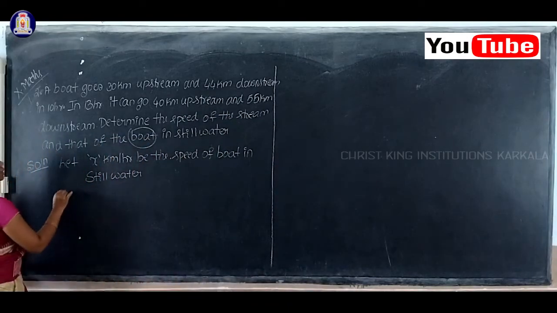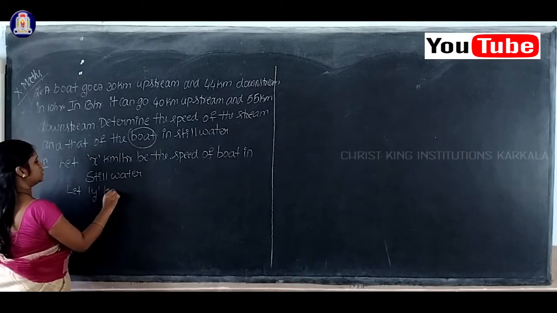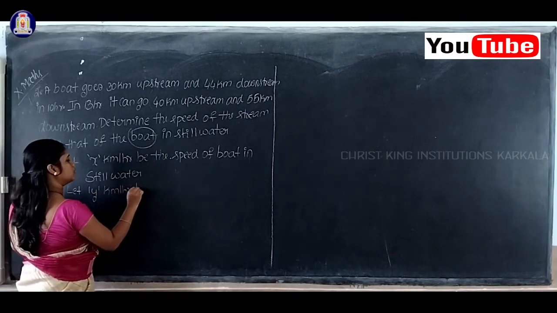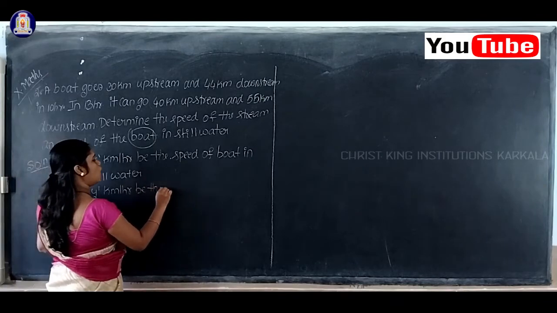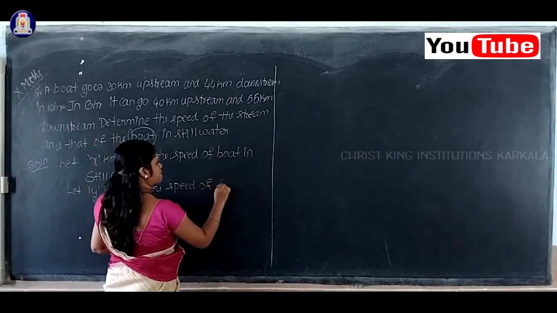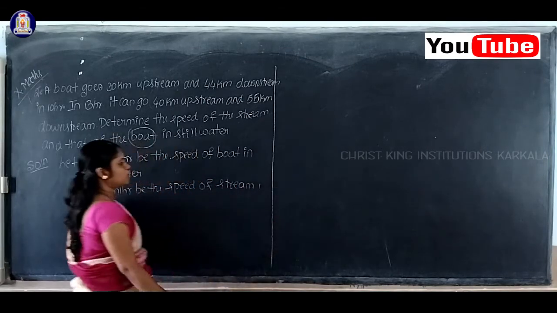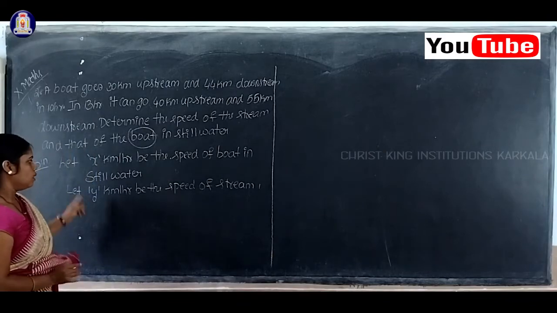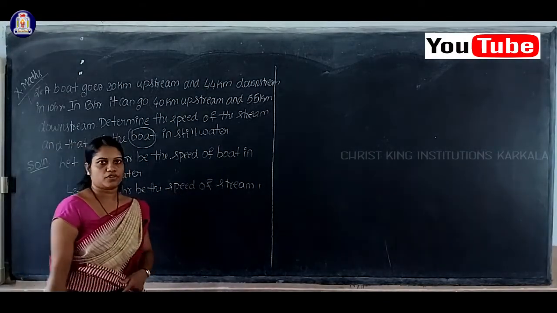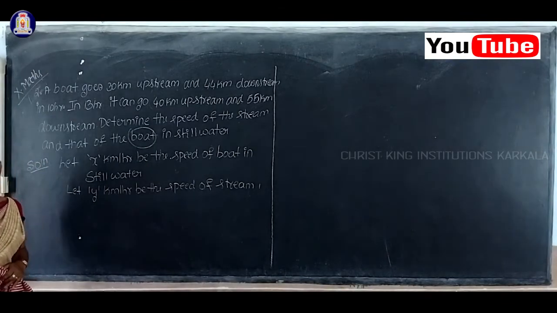Let y kilometer per hour be the speed of stream. Students, here we will be having two cases.